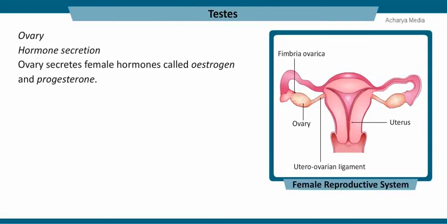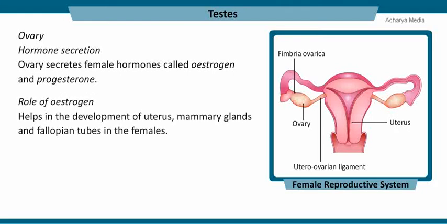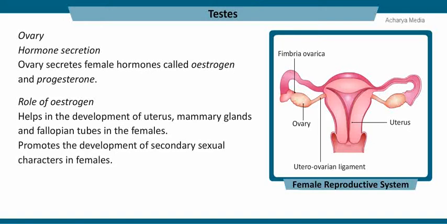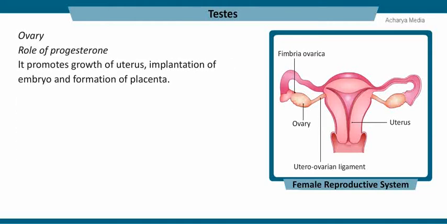The ovary secretes the female hormones called estrogen and progesterone. Estrogen helps in the development of the uterus, mammary glands, and fallopian tubes in the female reproductive system. It also promotes the development of secondary sexual characters in females, like characteristic hair growth and high-pitched voice in females. Progesterone acts mostly during the pregnancy period and promotes the growth of the uterus, implantation of the embryo in the uterus, and formation of the placenta.